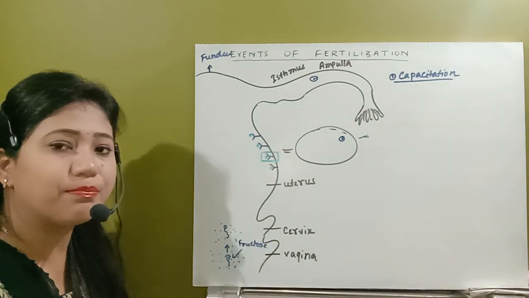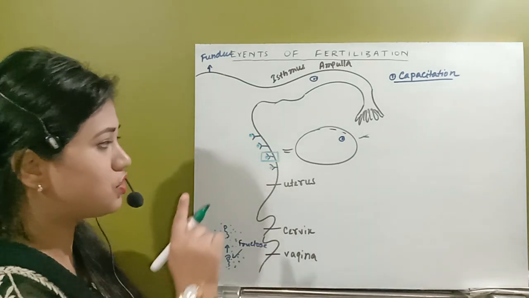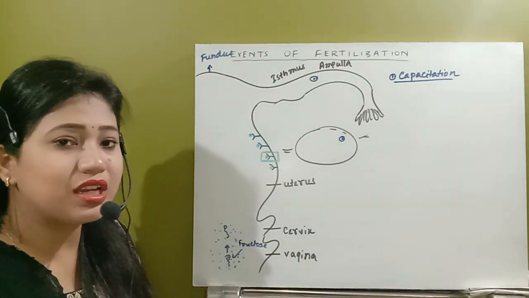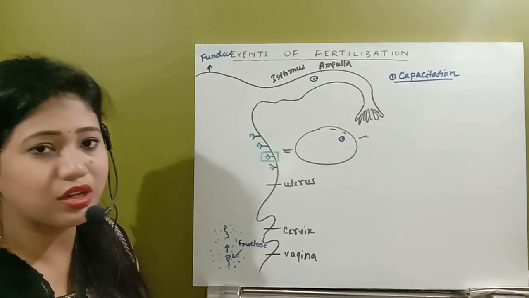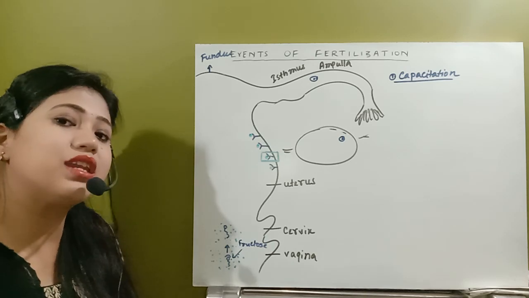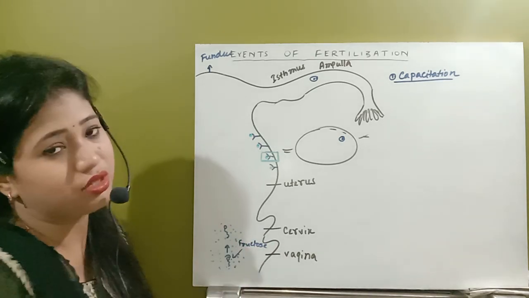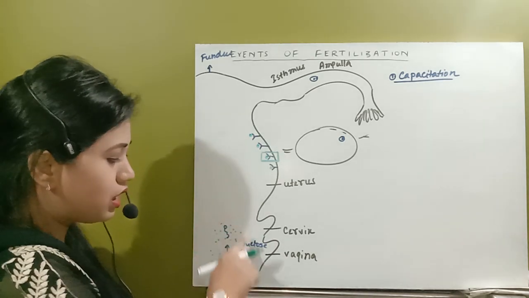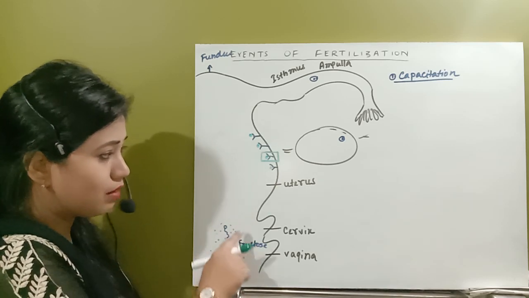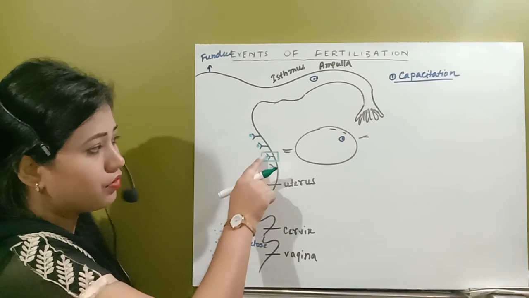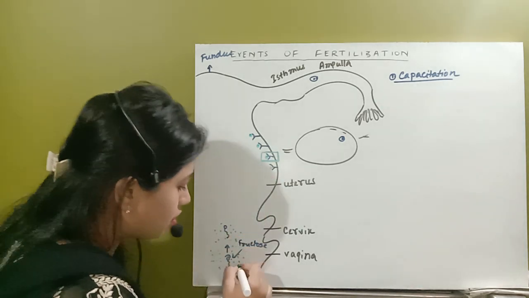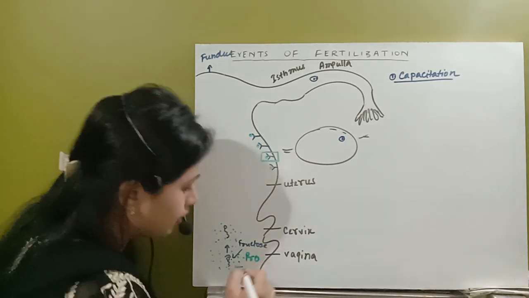Hormone receptor complex means the prostaglandin released by the male reproductive system has to bind with something so that it can show its function. So prostaglandin receptors are present on the uterine membrane, and during insemination the semen containing prostaglandin binds with the receptors on the uterine membrane.